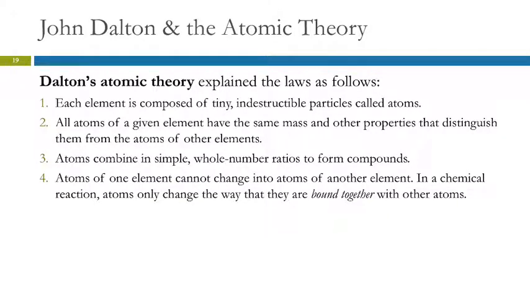So Dalton's atomic theory explains these laws: law of conservation of mass, definite proportions, and multiple proportions. And these are the principles or the parts of his theory. Each element is composed of tiny indestructible particles called atoms. All atoms of a given element have the same mass and other properties that make them different from atoms of other elements. Atoms combine in simple whole number ratios to form compounds. Atoms of one element cannot change into atoms of another element. In a chemical reaction, atoms only change the way that they are bound together with other atoms.